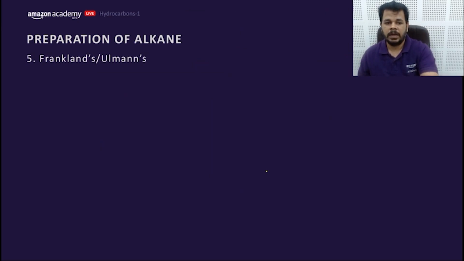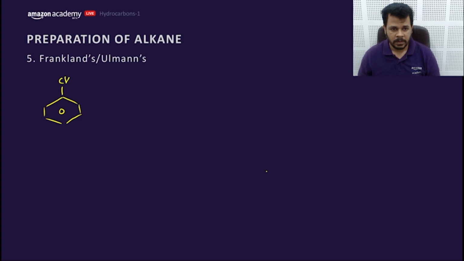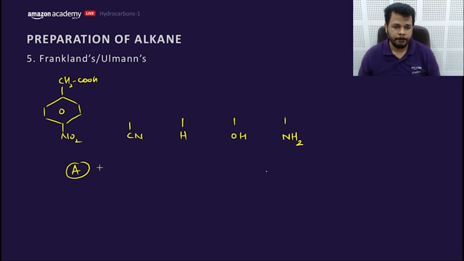Let's start with a beautiful question. For an example, this is being asked. What would be your answer? XCH2COOH, and this is NO2. Similarly, CN. Similarly, H. Similarly, OH. Similarly, NH2. What would be the order of soda lime decarboxylation? A, decreasing this way, or B, increasing this way?